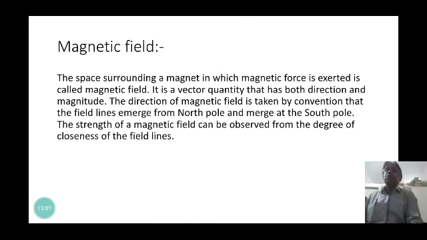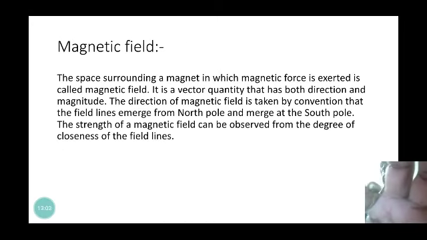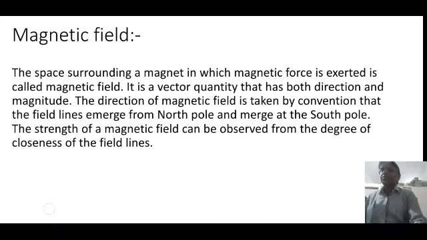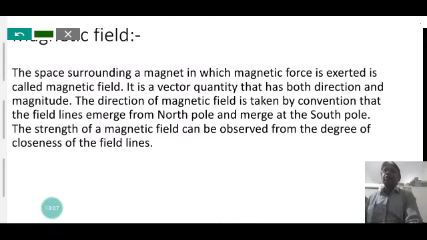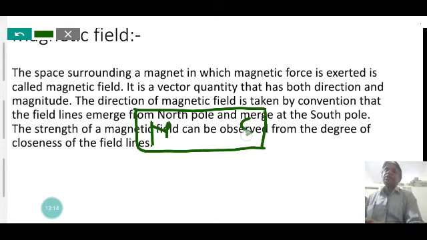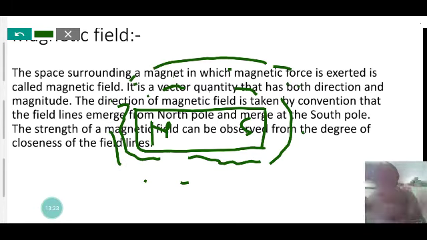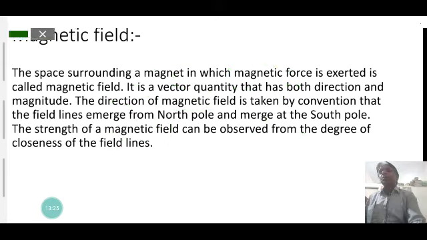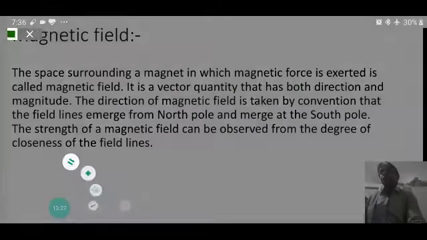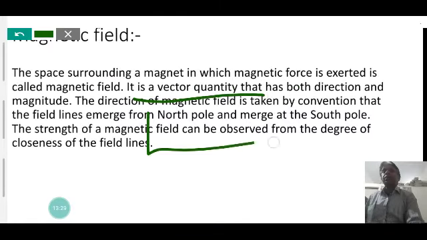Now, in the next slide, we discuss what a magnetic field is. Suppose it is a bar magnet with a north pole and a south pole, and iron filings are sprinkled around it.